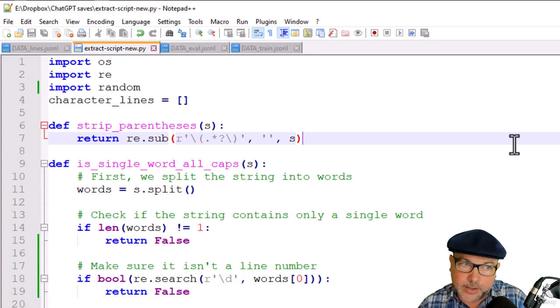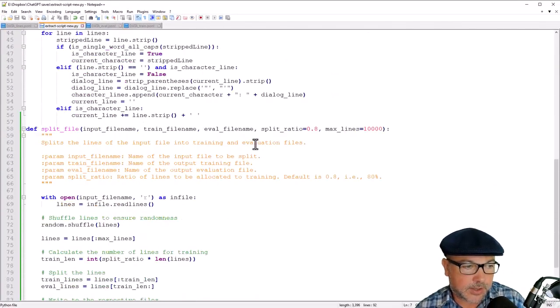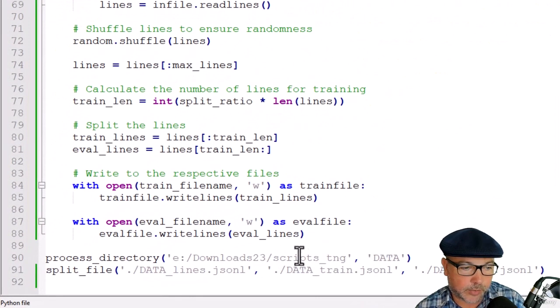And data wrangling is a big part of the job, right? So what we're going to do is kick things off down at the bottom here with process_directory, and I'm going to point that to wherever I stored all of the scripts that I downloaded from that site that I just showed you. So those are all tucked away there, and if you're doing the same thing, you'll have to change that to wherever you save them as well.